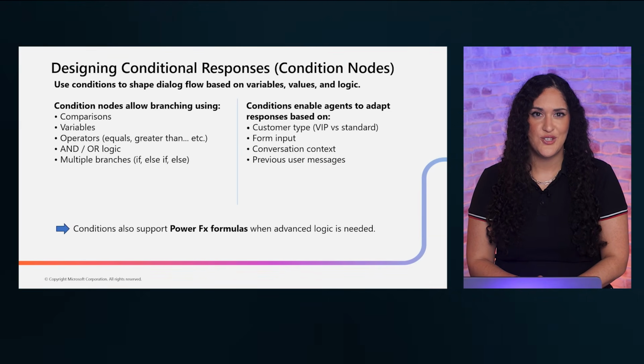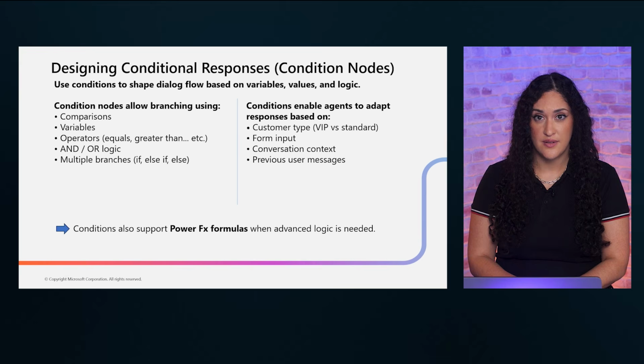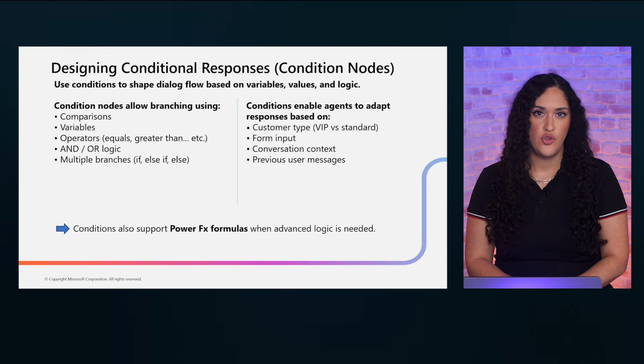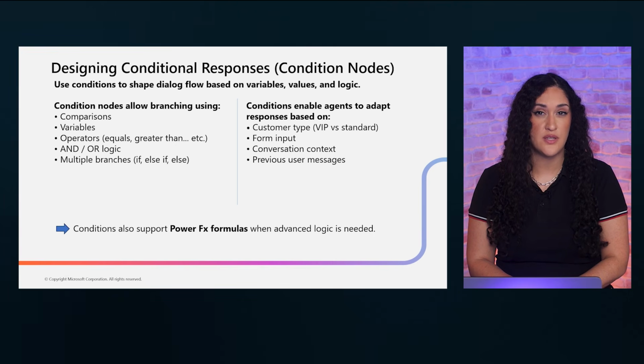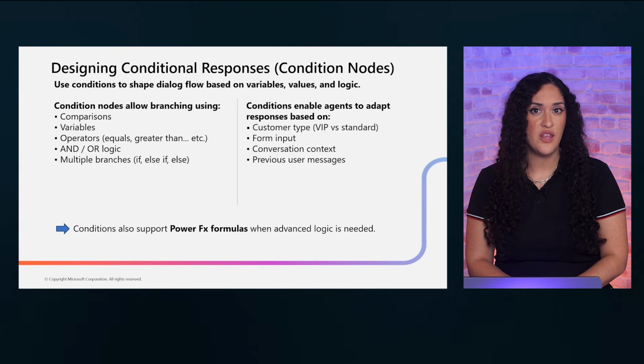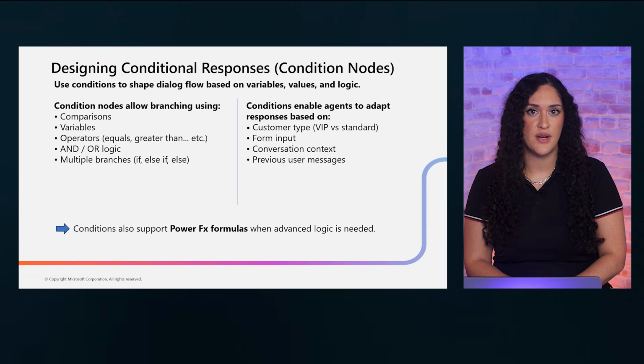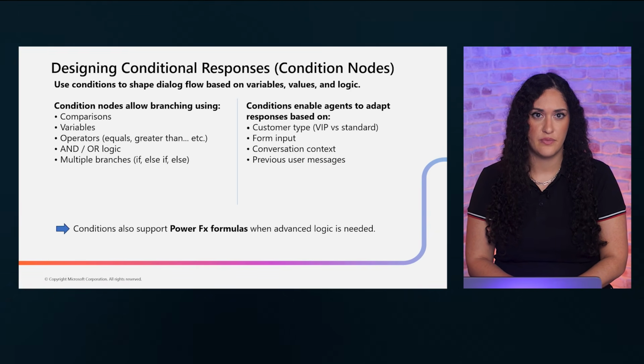Condition nodes let your agent branch its responses based on logic. You can use comparisons, variables, operators, and/or logic to create dynamic conversation paths. For example, you might check a customer's account type and route premium customers to one response while standard customers get another. Or you might evaluate user input to determine the next step.